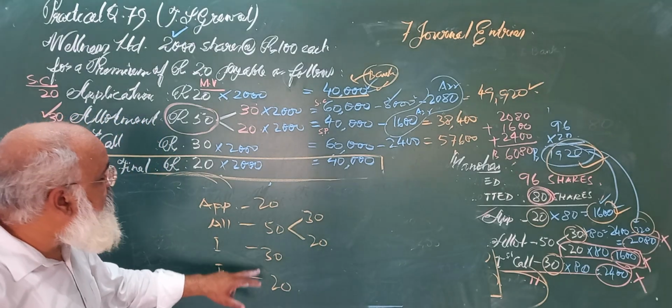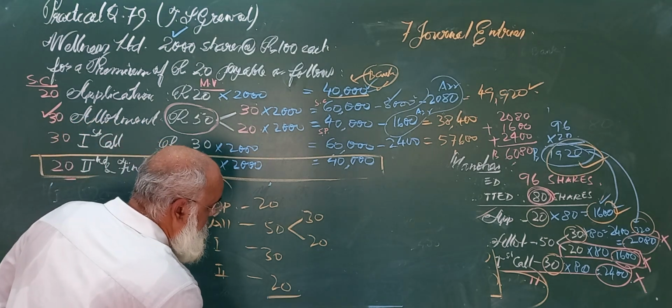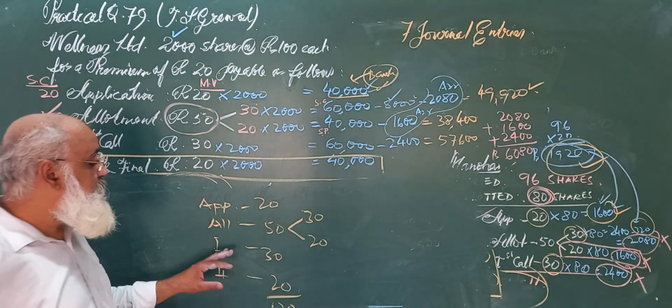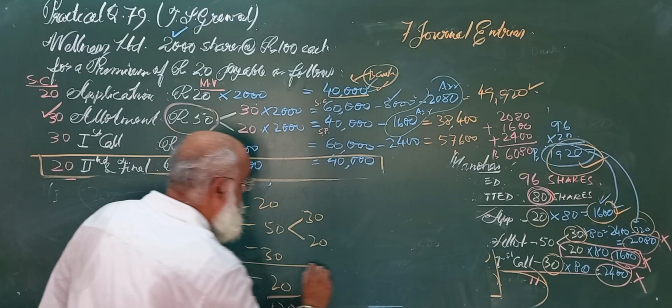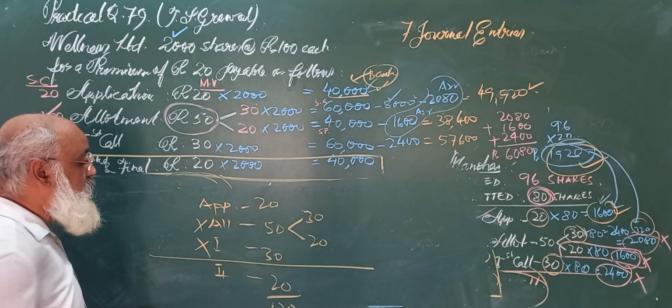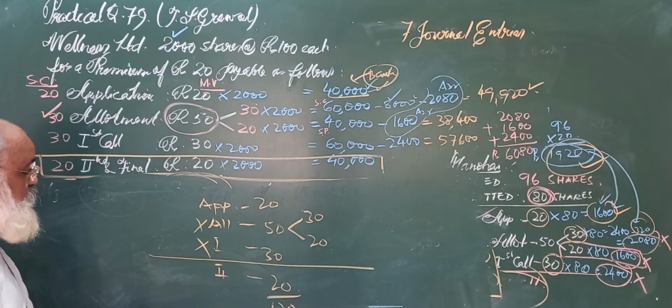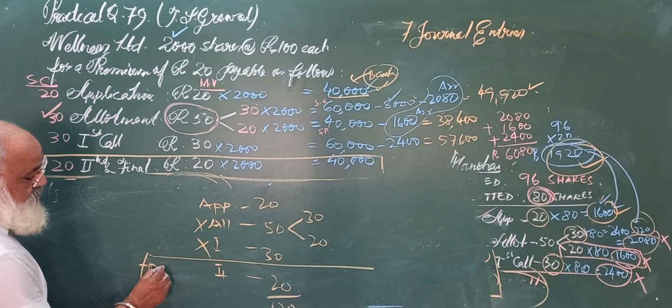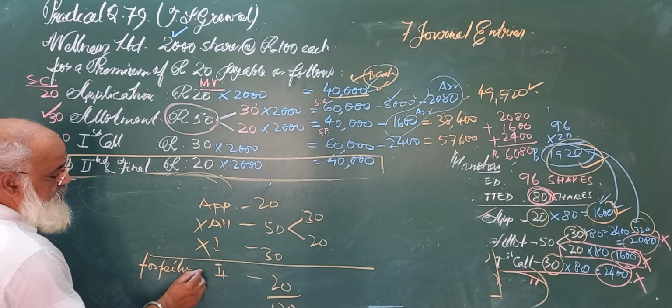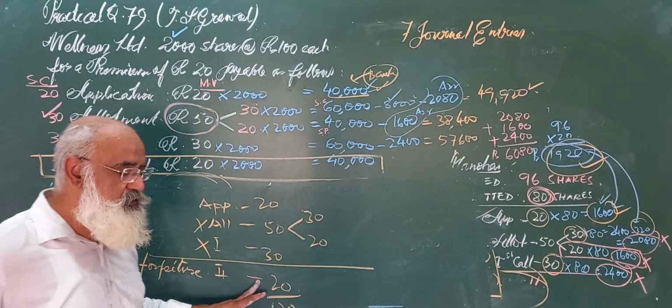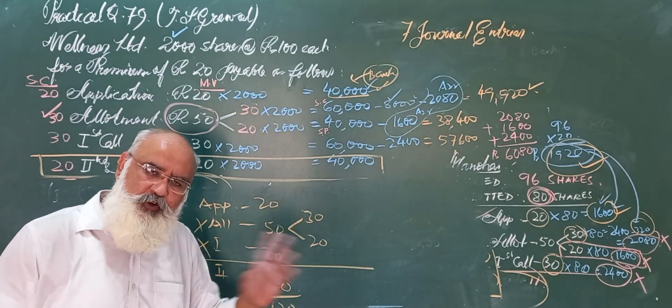So it is 120 altogether. Now, Mr. Manohar did not pay allotment and first call and his shares were forfeited after the first call. So forfeiture took place here. Second call money was not asked because second call was not made.